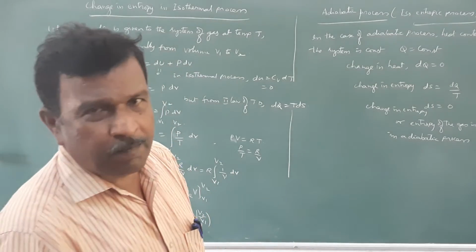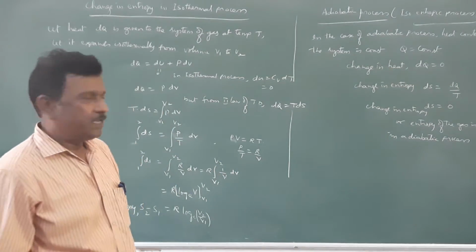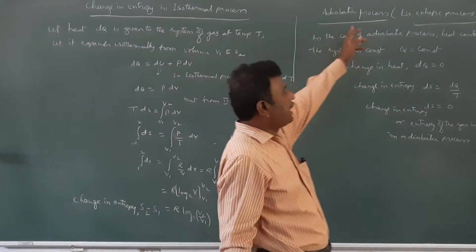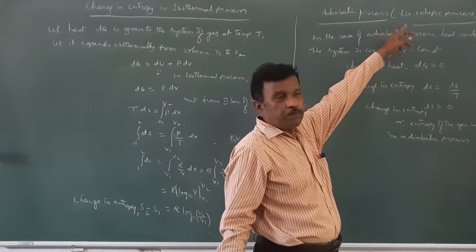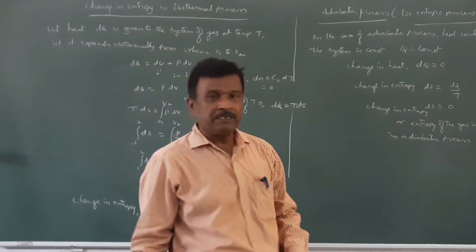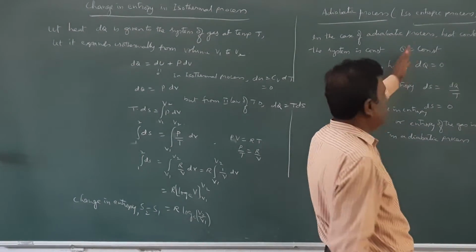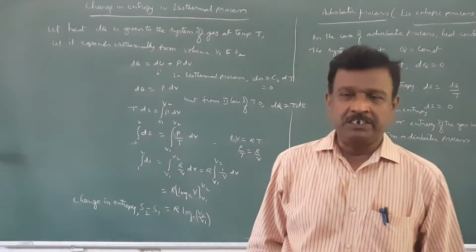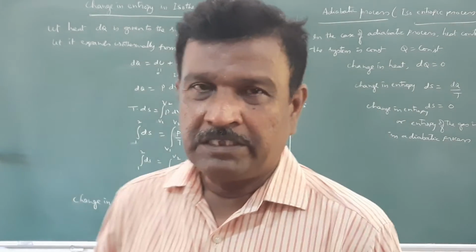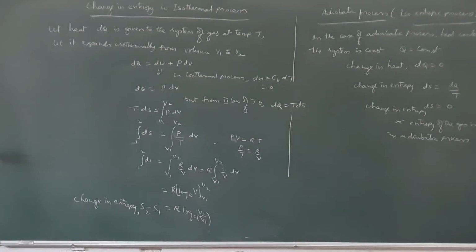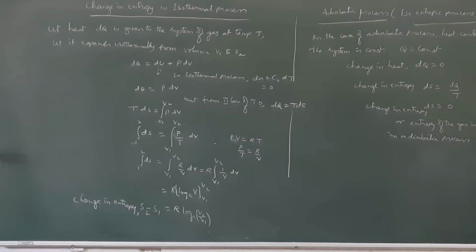In an isothermal process, temperature is constant, entropy changes. In an adiabatic process, entropy remains constant, whereas the temperature changes. So these are the changes that take place in the case of isothermal and adiabatic processes.